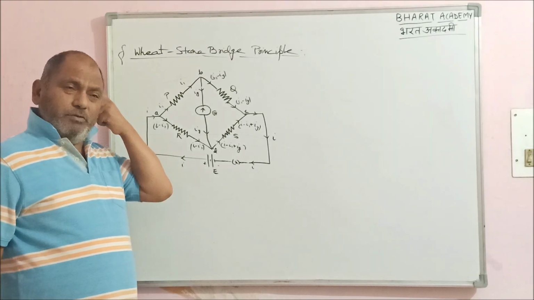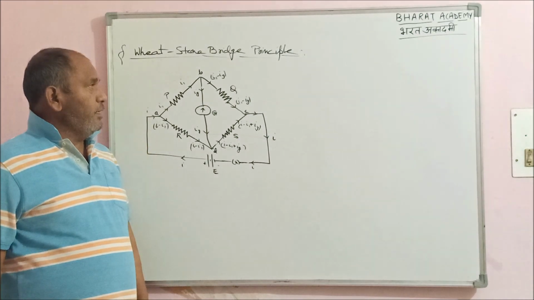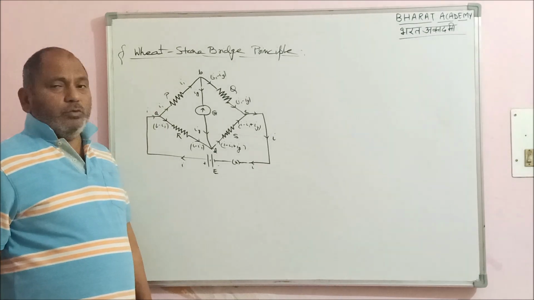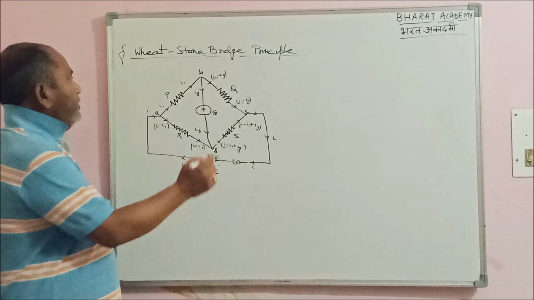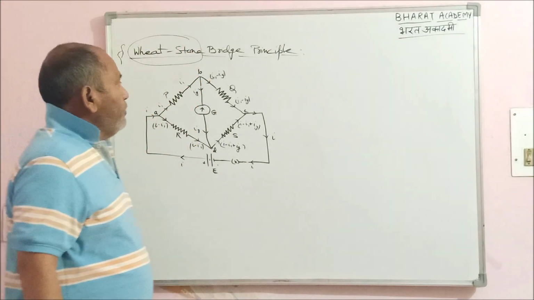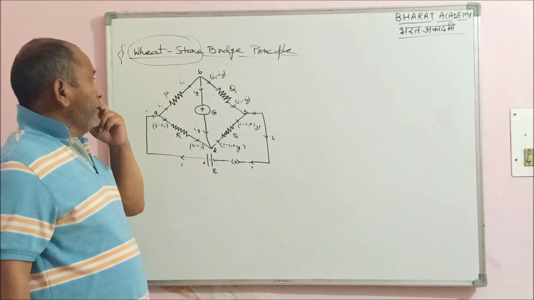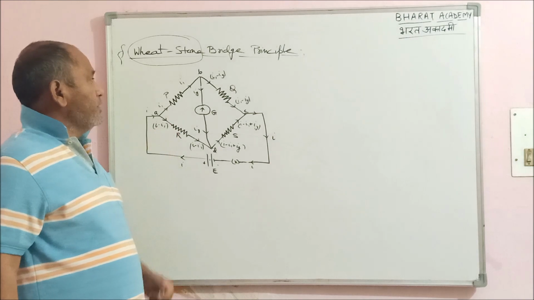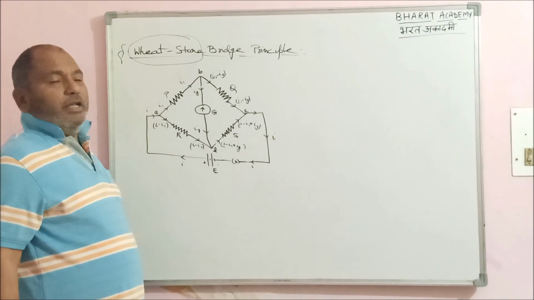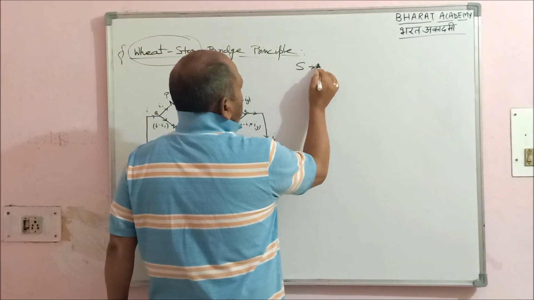Well, friends, we were dealing with the application of Kirchhoff's law in an electric circuit, and based on that, we have the Wheatstone bridge principle. A typical name, Wheatstone. Actually, Mr. Wheatstone was an English professor who developed this system. This system is used to find out the value of an unknown resistance. Suppose I have S as the unknown resistance.